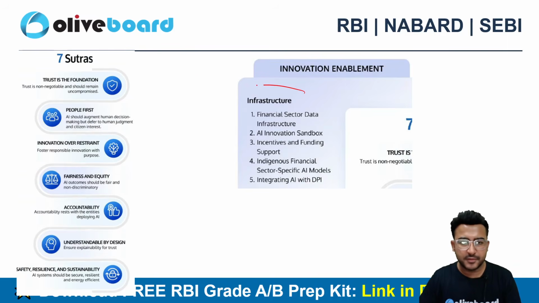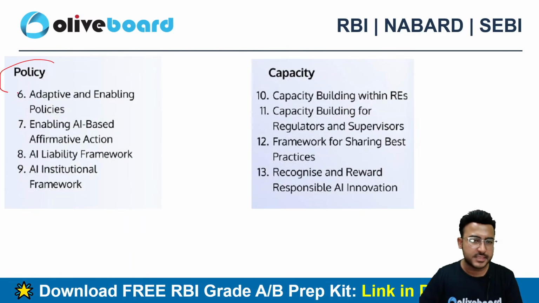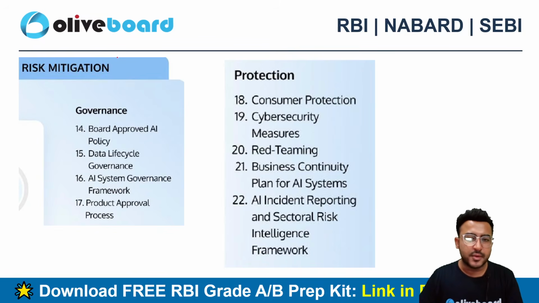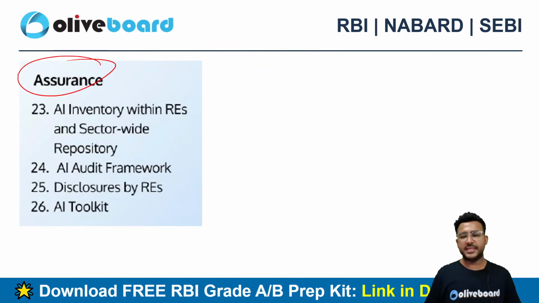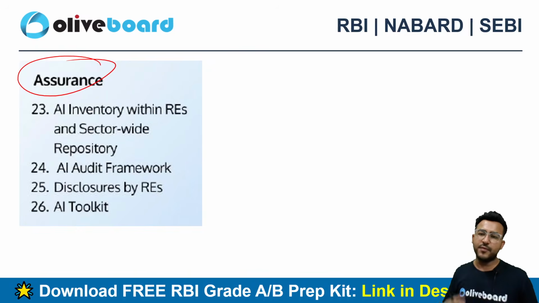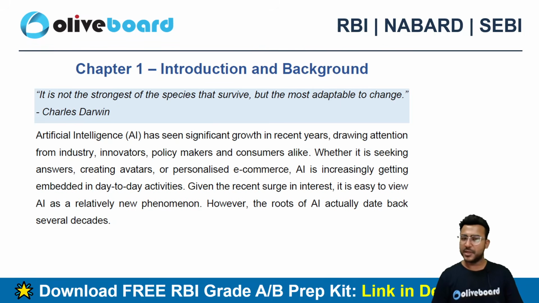So they have talked about the infrastructure, why it is important, policy, capacity, risk mitigation and protection, and the assurance. So these are the 26 things that they have discussed, and we will also be discussing one by one in this particular report. Let's start with chapter number 1, introduction and background.